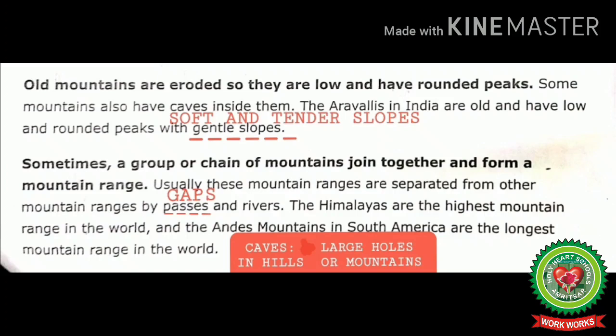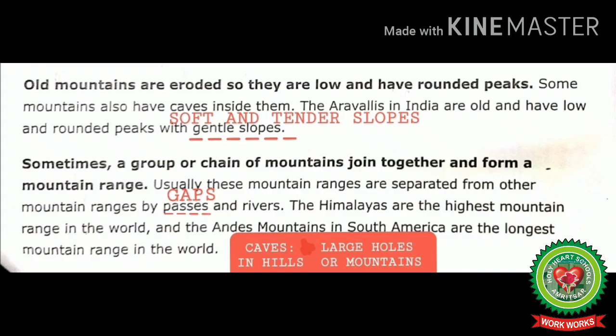Sometimes a group or chain of mountains join together and form a mountain range. Usually, these mountain ranges are separated from other mountain ranges by passes and rivers.